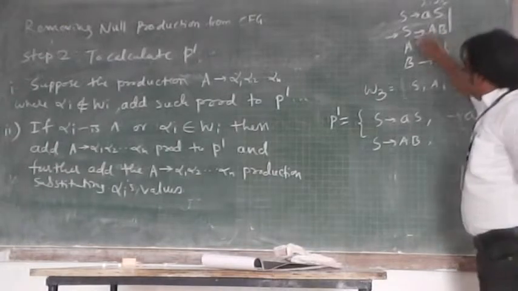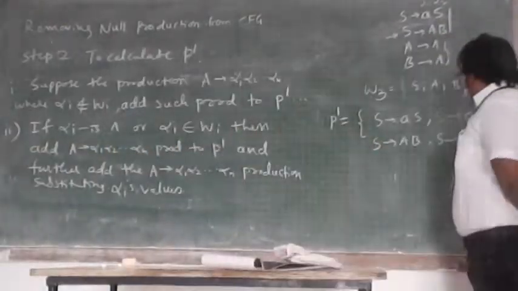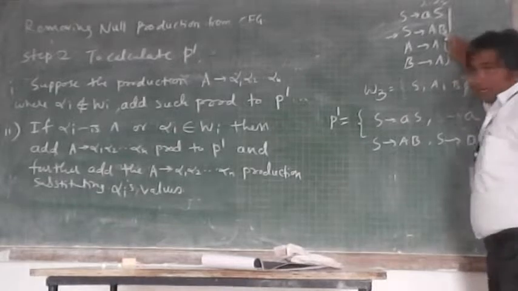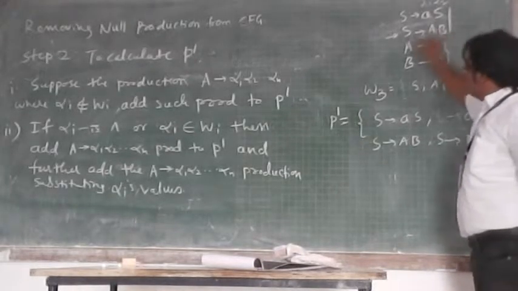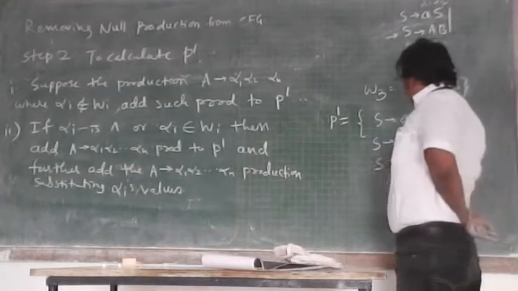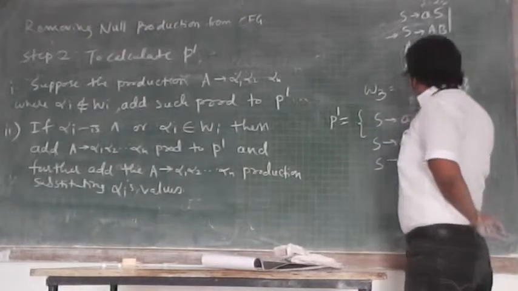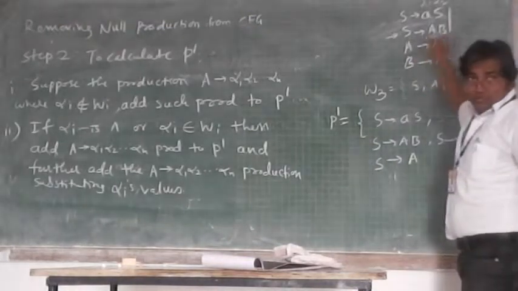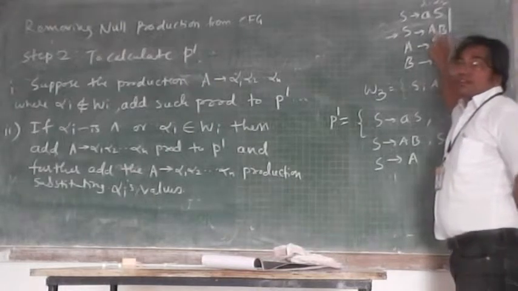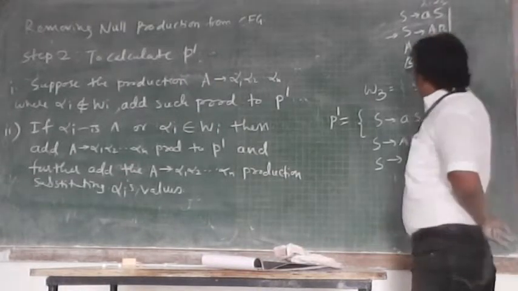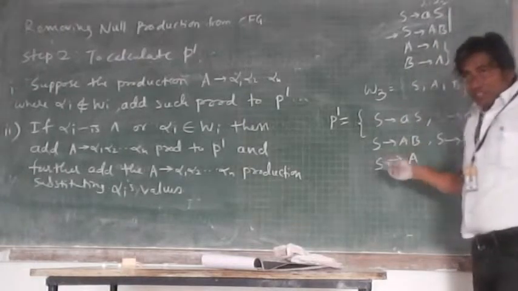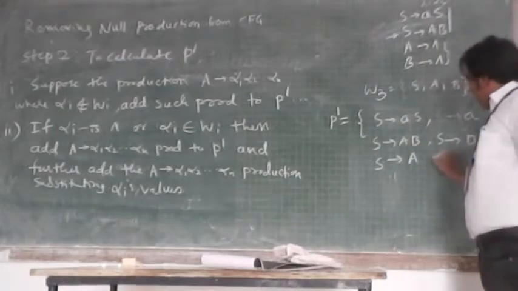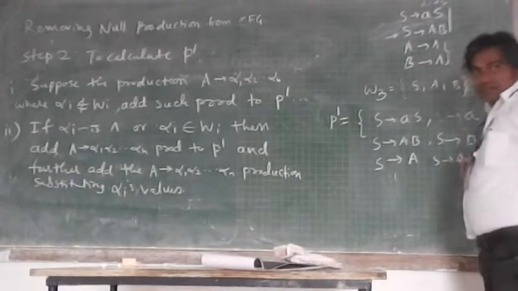S implies B. Substitute B as a null value. What you get is S implies A. You are not asked to substitute both. Don't substitute both. Once you substitute both, what happens? The S implies null production will get added.